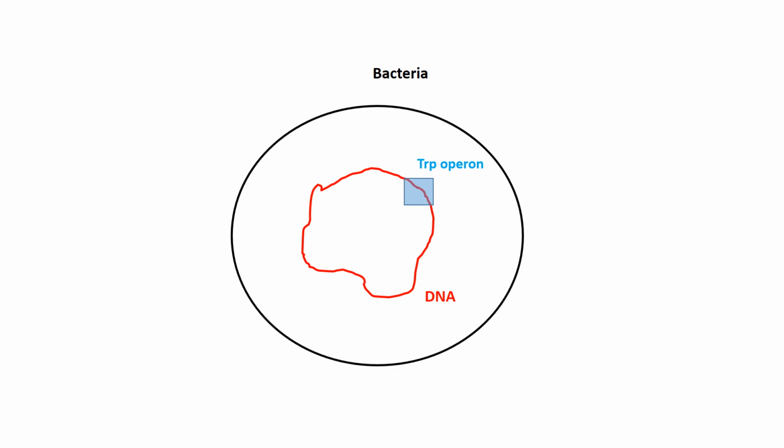The tryptophan operon is regulated when high concentrations of tryptophan are present in the environment of the bacteria. Then the bacteria can take up the tryptophan and therefore need not produce the tryptophan on its own. Therefore, the operon is turned off. But when the tryptophan concentration is low, then the bacteria, as it still needs the tryptophan for the synthesis of various proteins, the trap operon is turned on. Therefore, it produces tryptophan.